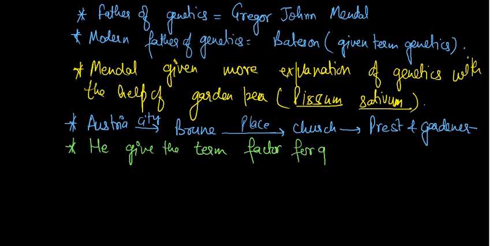The question arises: who gave the term factor for the gene? Simply, Gregor John Mendel. The other name of the gene, factor, was given by Gregor John Mendel. These are points which will definitely come in the examination, so be ready for the examination.